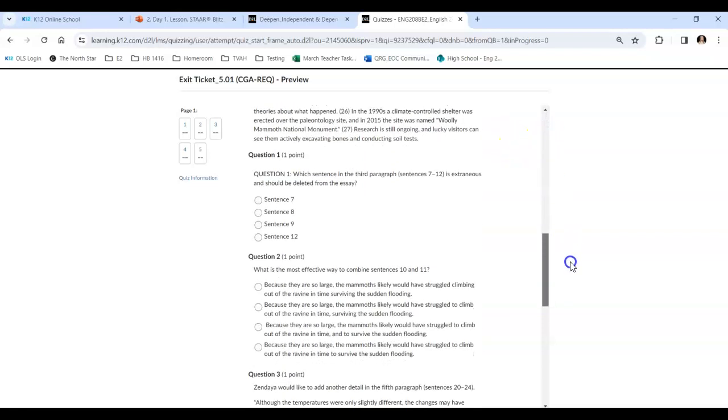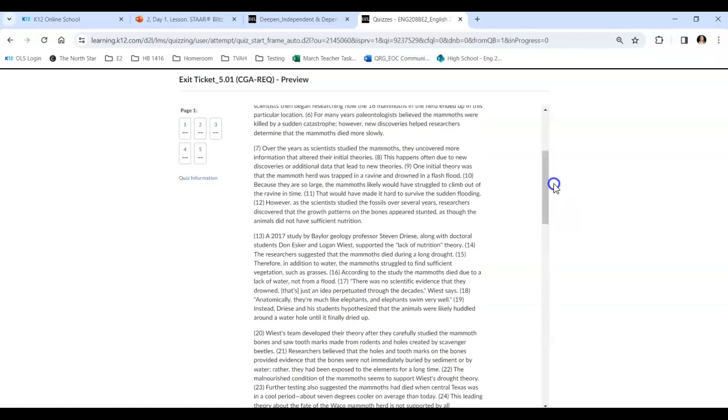So question number 1 says, which sentence in the third paragraph is extraneous and should be deleted from the essay? 7, 8, 9, or 12. So one of these sentences is extra. We don't want to be extra. We just want the information that is needed in paragraph 3. So let's go look. Right here, which one doesn't belong?